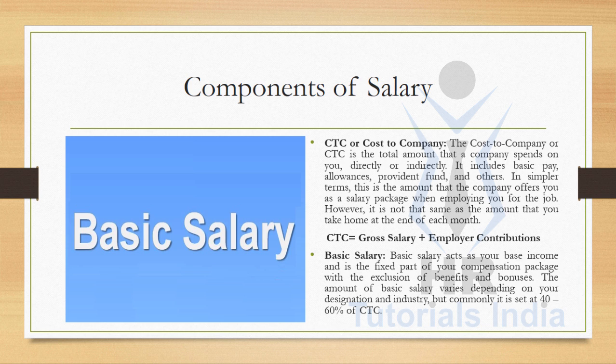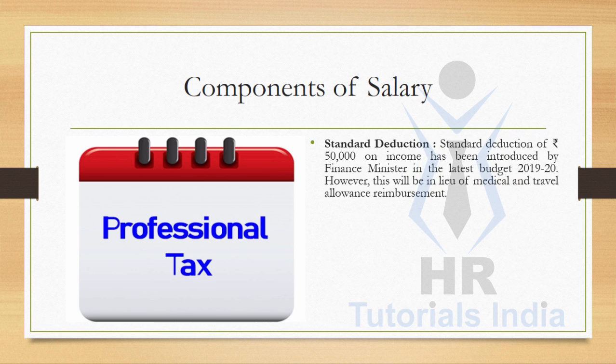The percent of basic salary varies for different industries, with different designations, with different experiences, but most commonly it is in between 40 to 60% of the CTC. During the budget 2019, the finance minister introduced this new component of salary which is called standard deduction. Earlier we used to have reimbursement and exemption of travel allowances, conveyance allowances and medical allowances. But here in lieu of medical allowances and conveyance allowances, we have a standard deduction of 50,000 rupees without any submission of bills, which is completely exempted.